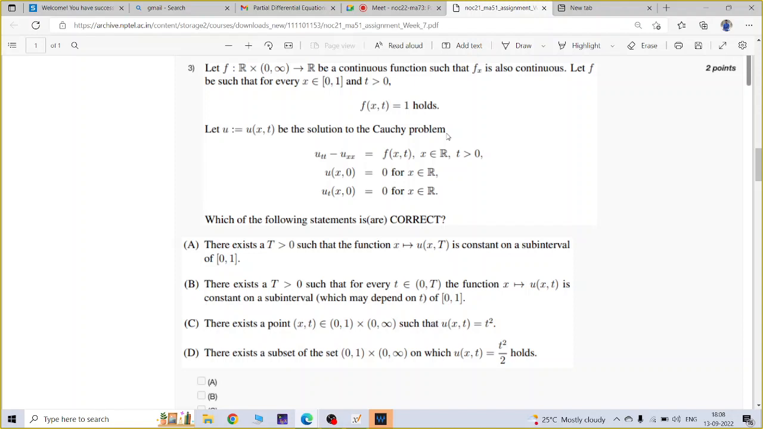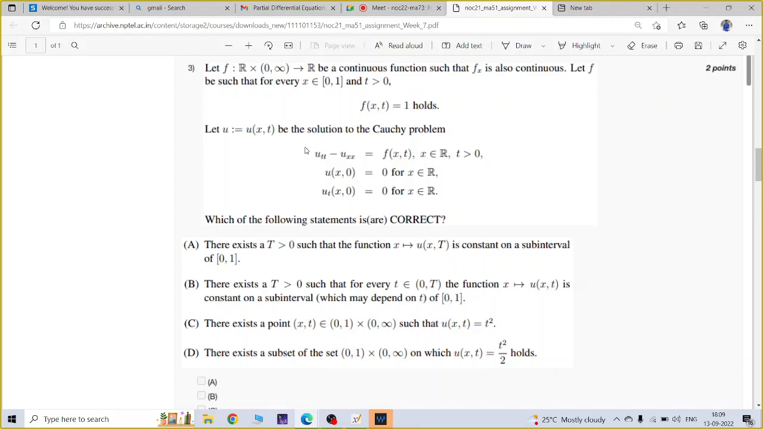Okay. So it is given that f is a continuous function such that f_x is also continuous, and f takes the value 1 on the closed interval [0, 1], when x is in [0, 1] and t positive. So now it is given that u is the solution of this Cauchy problem: u_tt minus u_xx is equal to f(x, t), and u(x, 0) is 0, u_t(x, 0) is 0. That I wrote just now. Now which of the following statements is correct, you have to identify. The first option is: there exists T such that x goes to u(x, T) is constant on a subinterval of [0, 1].